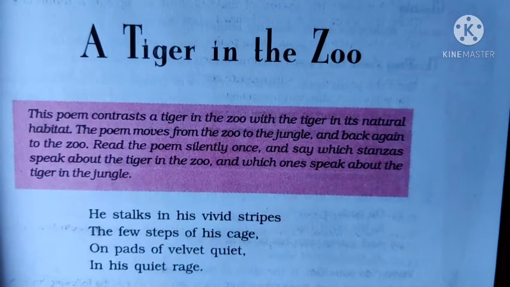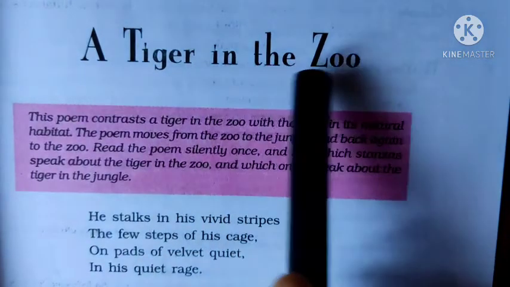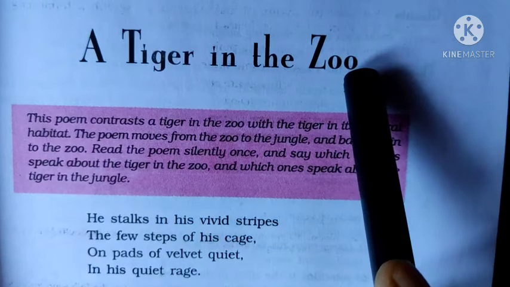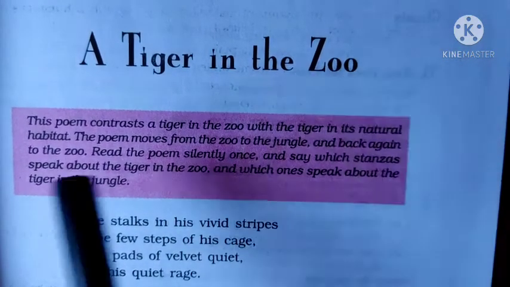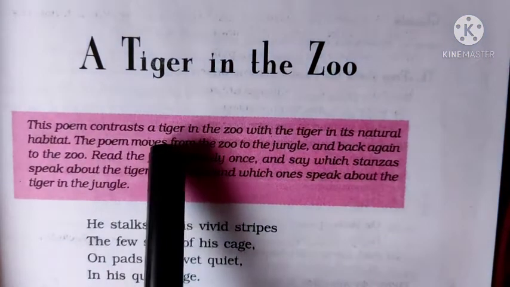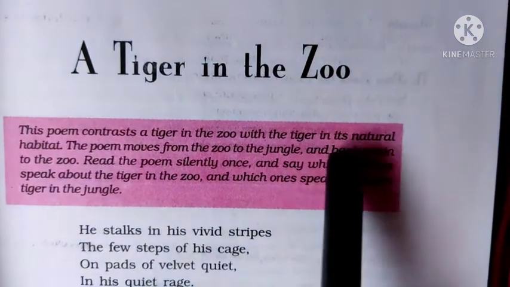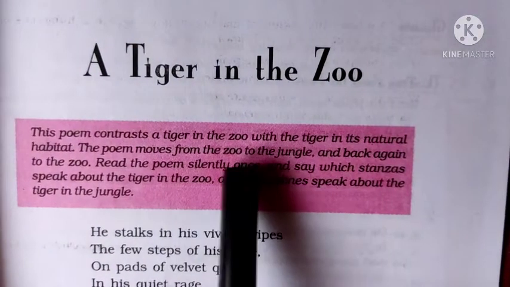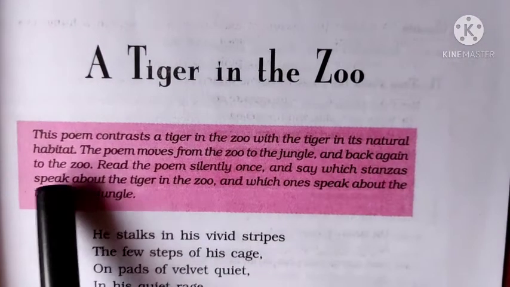Today I am going to teach you the poem A Tiger in the Zoo. It was written by Leslie Norris. Before starting the poem, here it is given. This poem contrasts a tiger in the zoo with the tiger in the natural habitat. The poem moves from the zoo to the jungle and back again to the zoo.